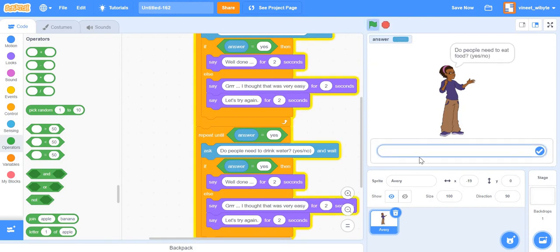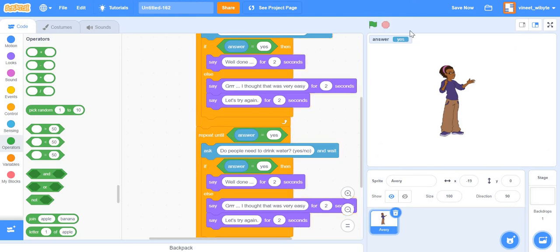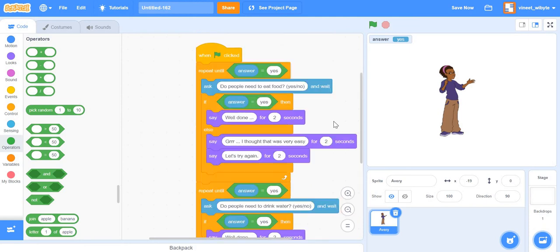So when this first question is answered, I already say yes, and the answer contains yes, right? So if the answer contains yes, the sprite has already got this condition done, which means it's not going to ask even once this question. It's going to repeat until the answer is correct. This time the answer is correct to start with, and hence it doesn't even get into this. So we have told the sprite to do this, and it's in fact doing exactly whatever we told it to do, right? Now, let's take one more example very quickly.